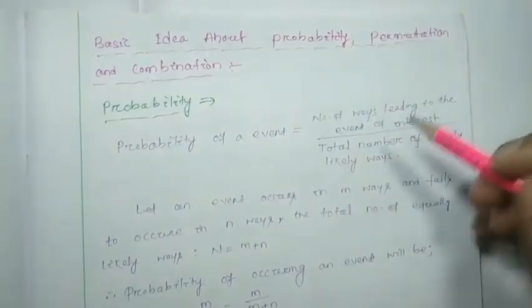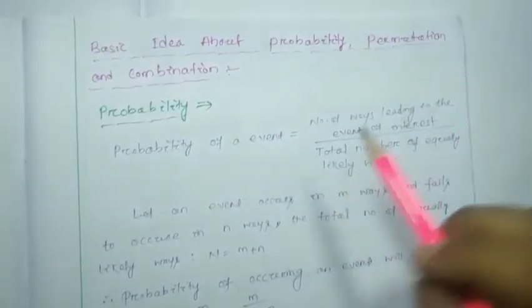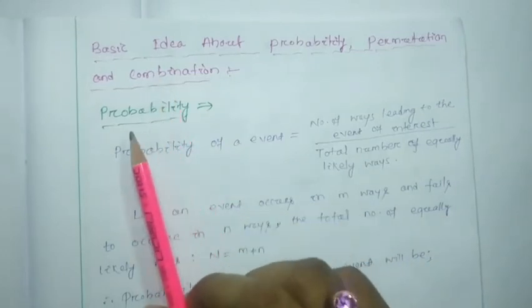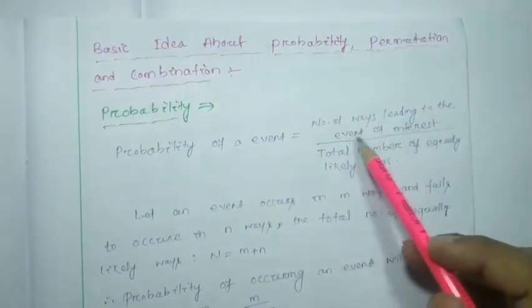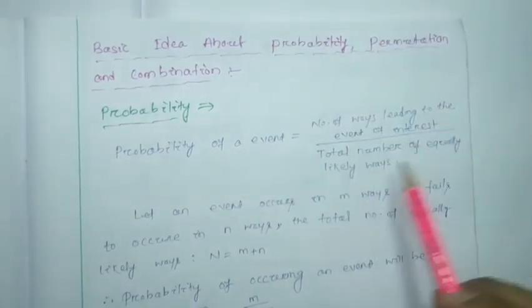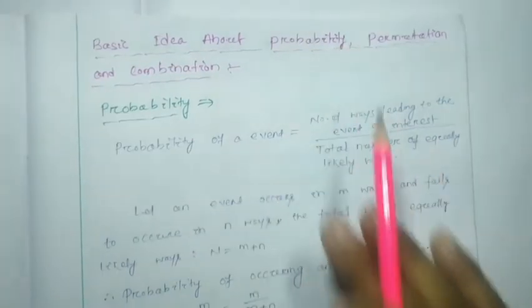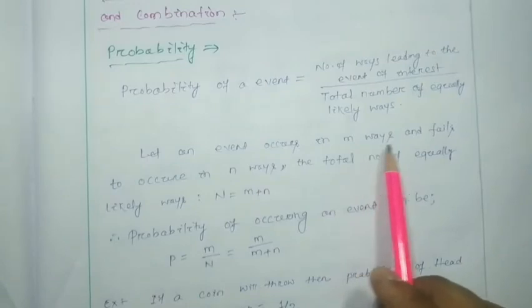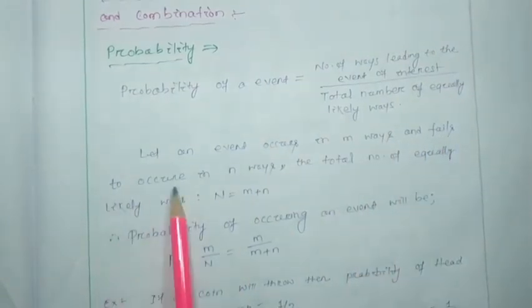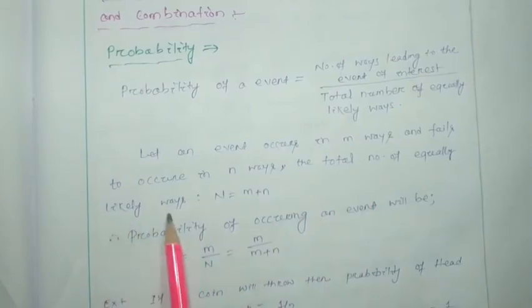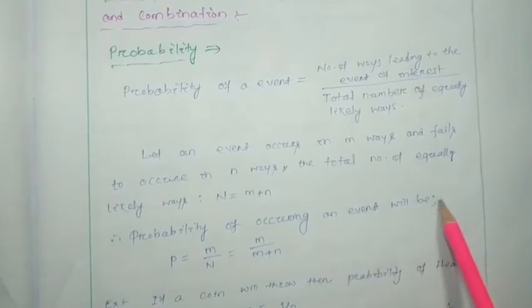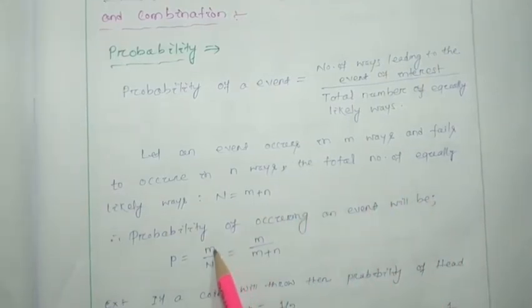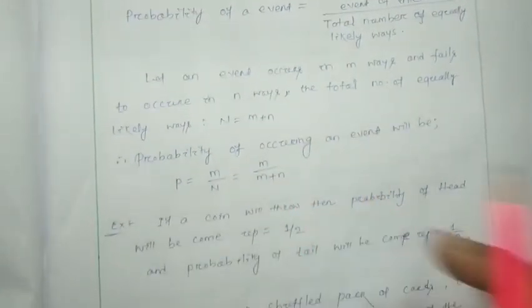So these are the basic things. We have to move quickly, you just watch. We know that the probability of an event is nothing but the number of ways leading to the event of interest divided by the total number of equally likely ways. Let an event occur in m ways and fail to occur in n ways. The total number of equally likely ways is m plus n. The probability of the event occurring will be m by m plus n. These things we have already studied in our plus 2 classes. We are just revising here.